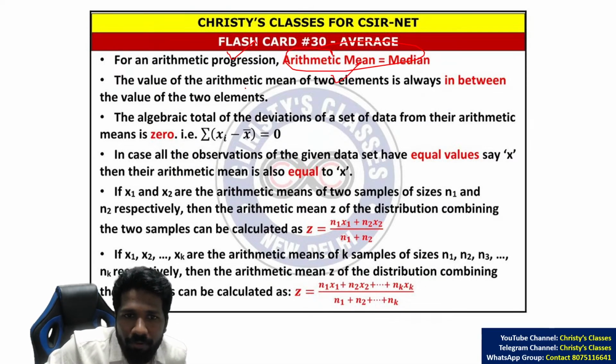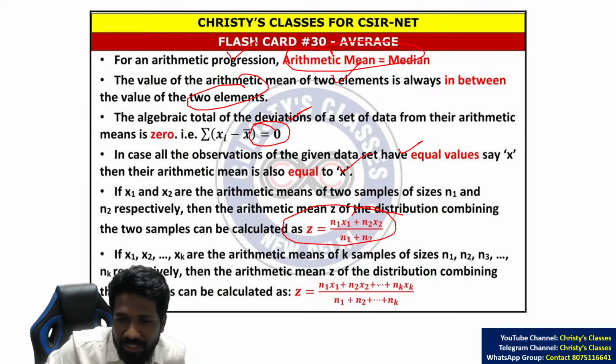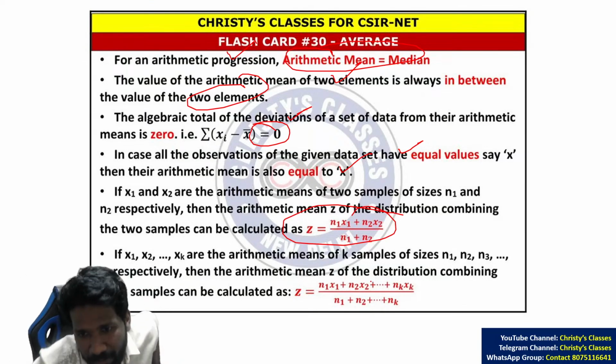So mean value will always be between the values. Sum of deviations is always equal to 0. If all observations are the same, arithmetic mean is the same. Batch average कैसे find करना है? Please go through this theory before exam.